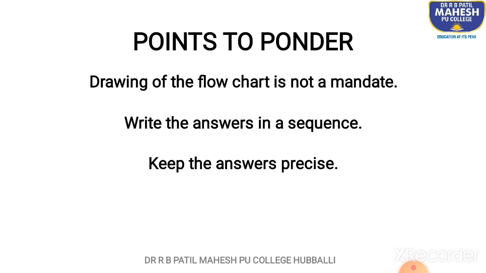1 word needed, 1 word. Sometimes if a couple of words needed, you can write a couple of words there, whatever it is. As an example, just as I read out that paragraph, small amount of water was the second answer. So there you have to write these 4 words, small amount of water. Sometimes you might have to write this much, but majority of the times you just need to mention a word or 2. Majority of the times just a word. So let the answers be precise.